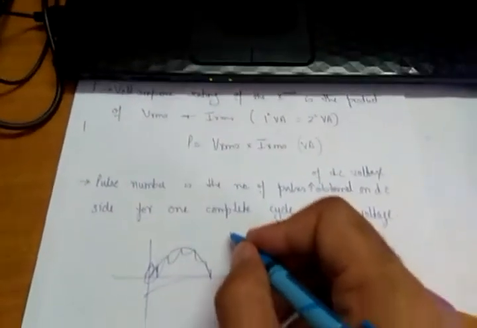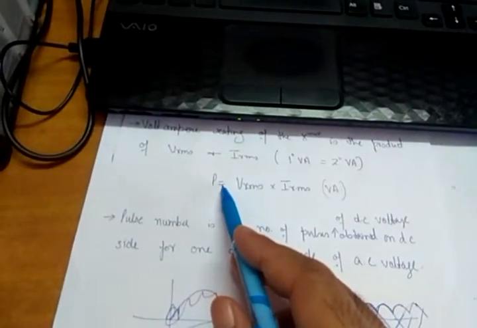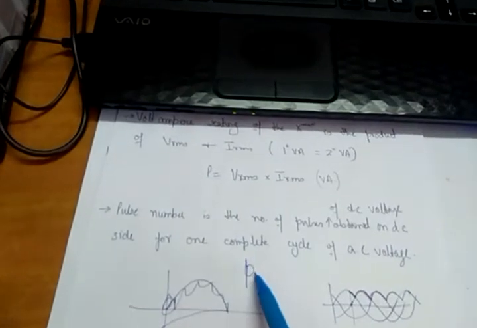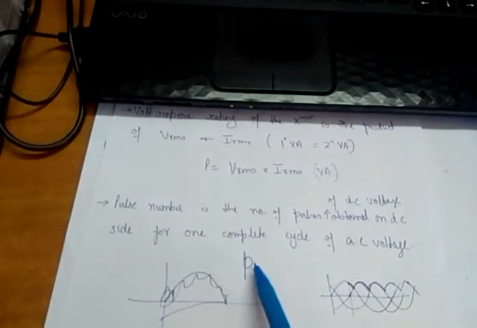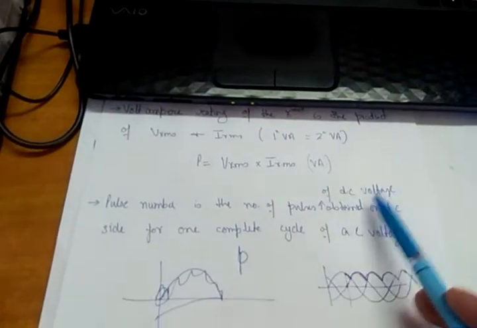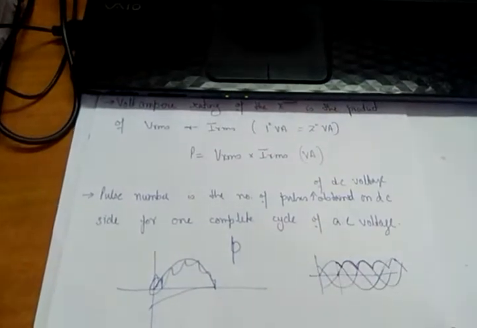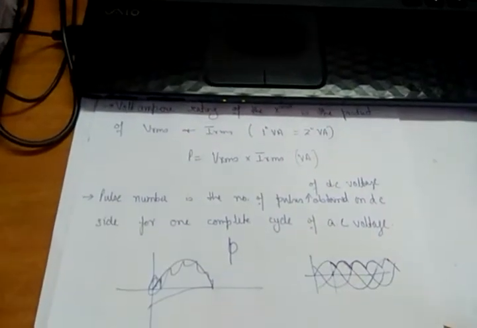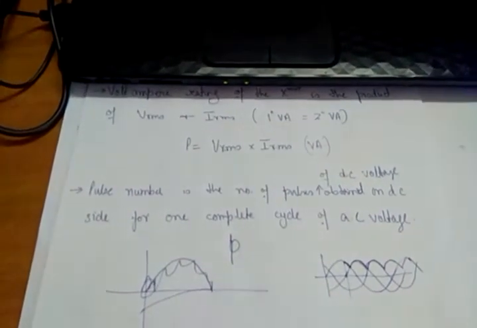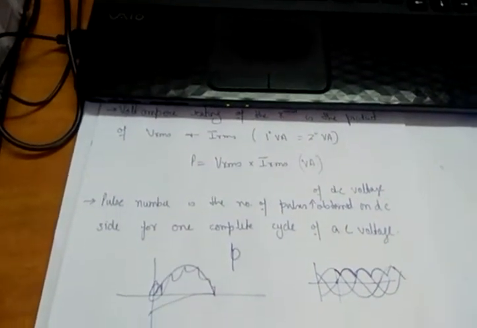It is denoted by a small p, because capital P we use for the volt ampere rating. So the pulse number is specified by the small p. The pulse number is the number of pulses of the DC voltage obtained on the DC side for one complete cycle of AC voltage. So for one complete cycle of AC voltage, how many pulses will there be on the DC side? This is called the pulse number.